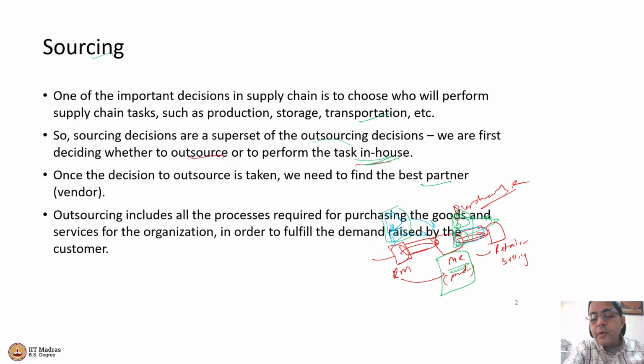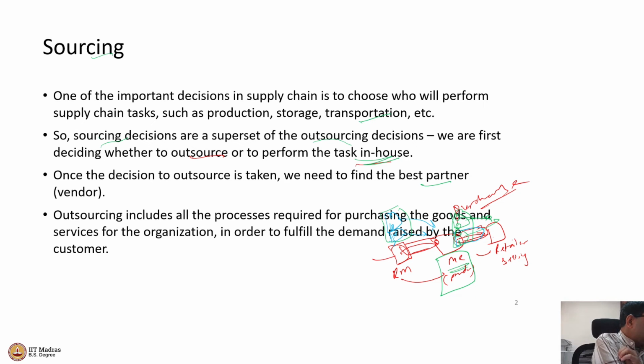The other way the bank can look at it is, instead of me opening my own unit in one of these Asian countries, why don't I outsource this job to one of the firms that are located in the Asian countries? So I will not hire people in that country. My outsourcing partner will hire, but they will be told that these are the requirements of this banking function, and this is how I want you to do it. These are the times, these are the deadlines, these are the specifications, and then my outsourcing partner sitting in one of those countries will get the job done for me, right? So that is the sourcing decision.